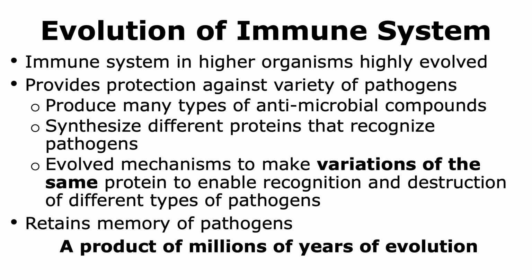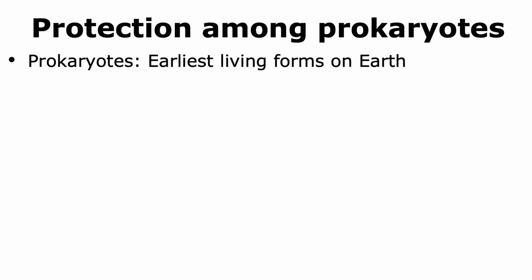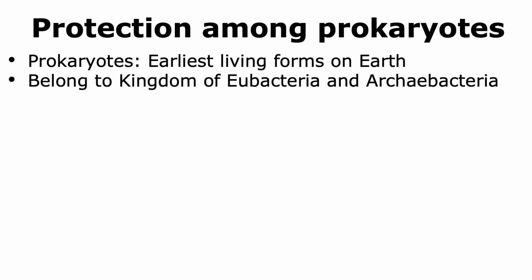In order to understand how such a complex system evolved in higher organisms, let us first look at the different defenses that are present in simpler organisms like prokaryotes. Prokaryotes are the earliest living forms on Earth and belong to the kingdom of eubacteria and archaebacteria.